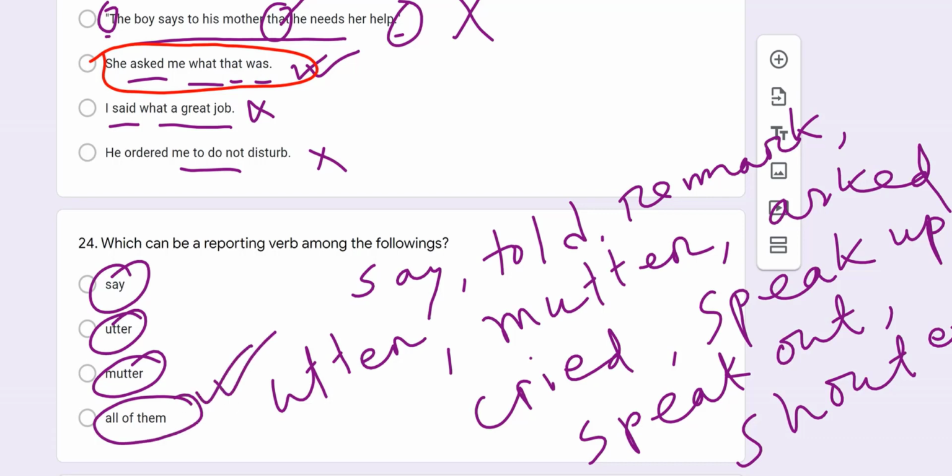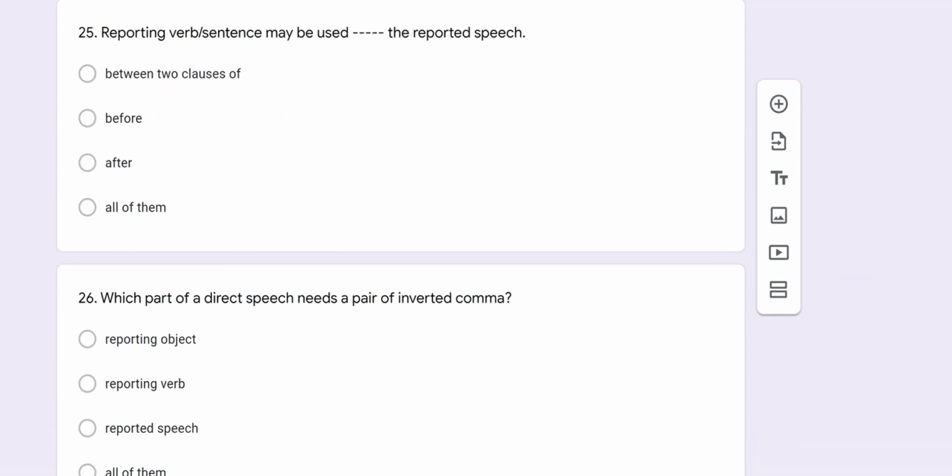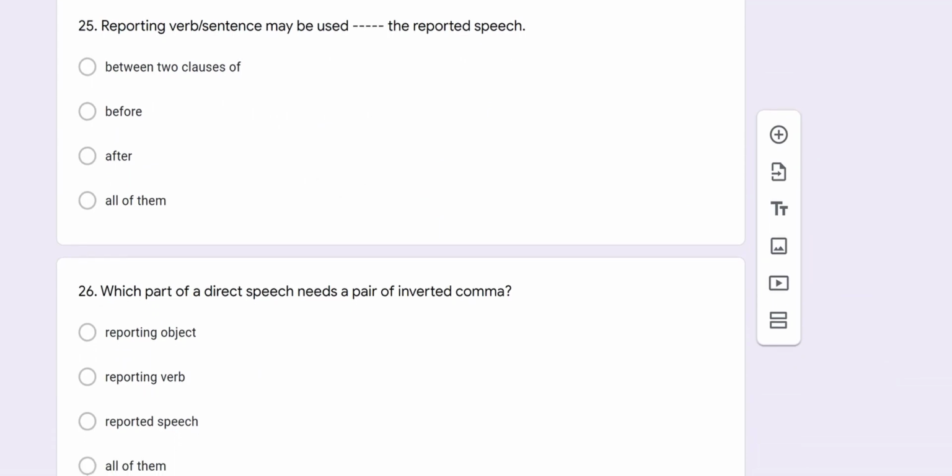And then question number 25. In question number 25, the question was like this: reporting verb or sentence may be used dash the reported speech. That means, where should you use the reporting verb? Here are three options. The first option, between two clauses. Like this, I want to show you the example here. Between two clauses.